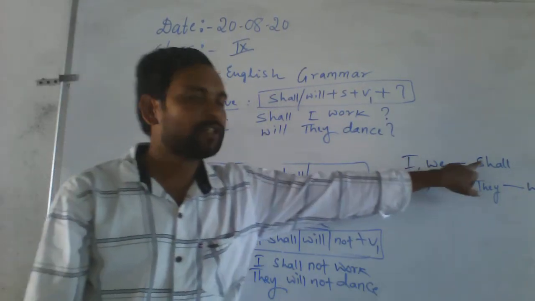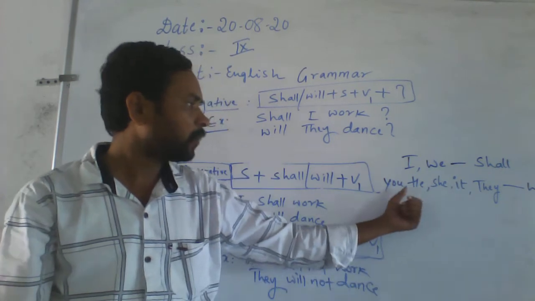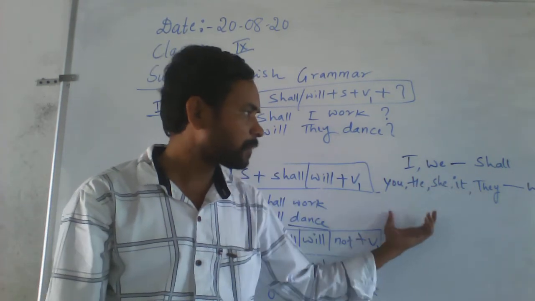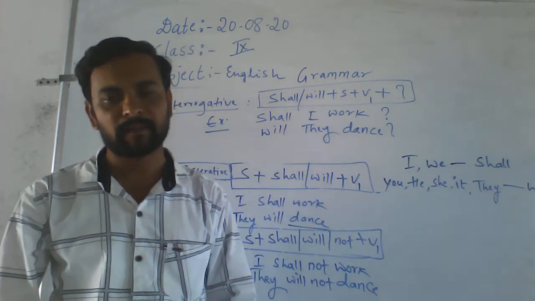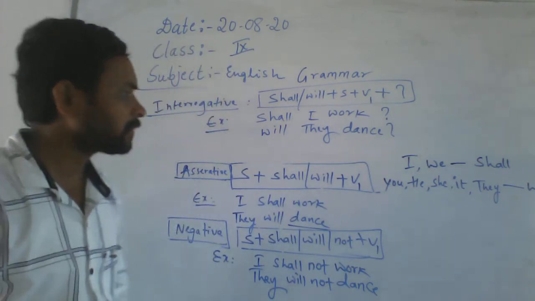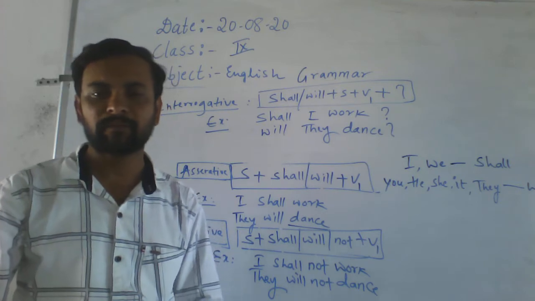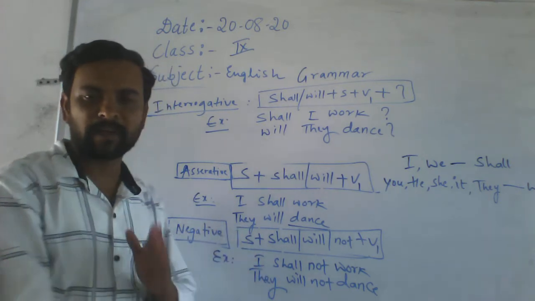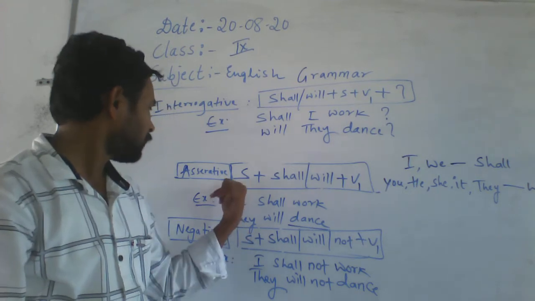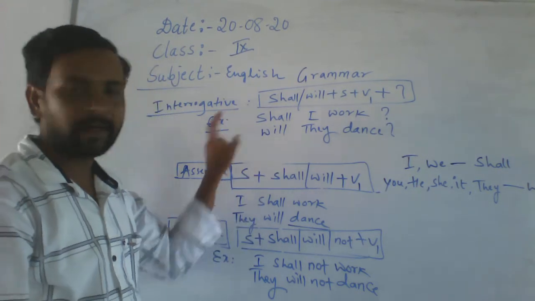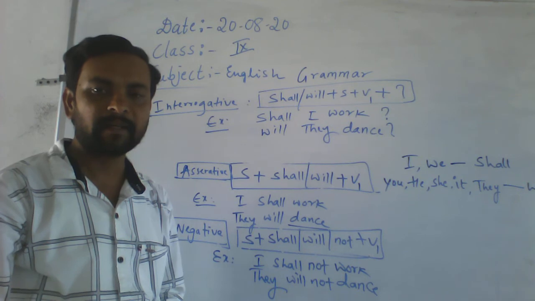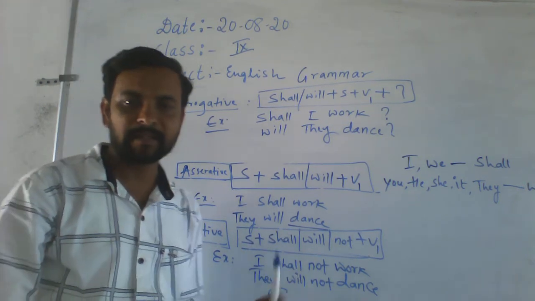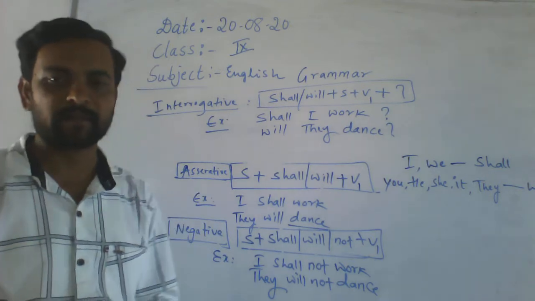I and we take shall, then you, he, she, it, they take will. So already you learned how to make negative, according to the formula. According to the formula you have to make negative, assertive, then interrogative. Is it understood? It is the simple future.